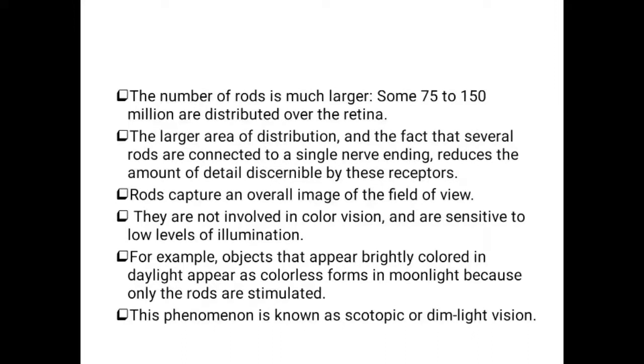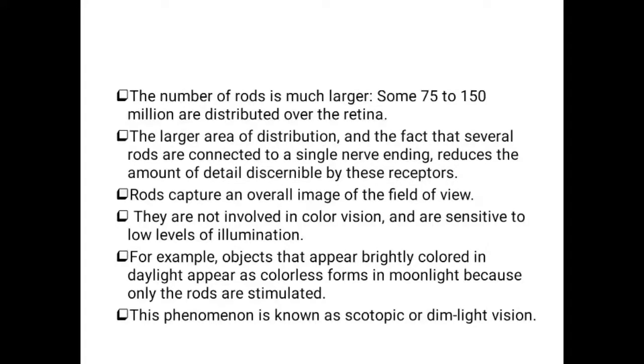They are not involved in color vision and are sensitive to low levels of illumination. We already know cones are mainly for color vision, but rods are not; they are meant only for low levels of illumination. For example, objects that appear brightly colored in daylight appear colorless in moonlight.